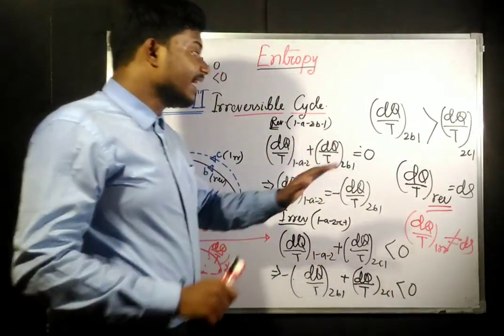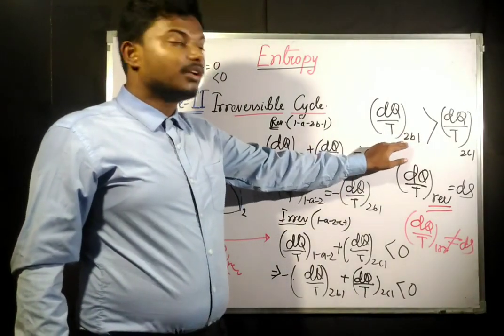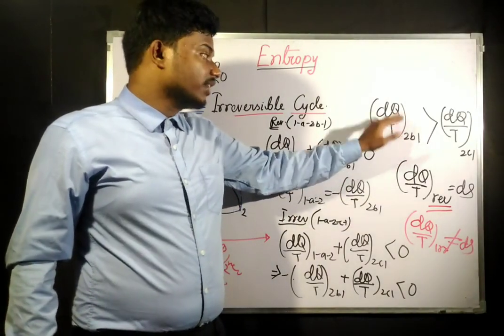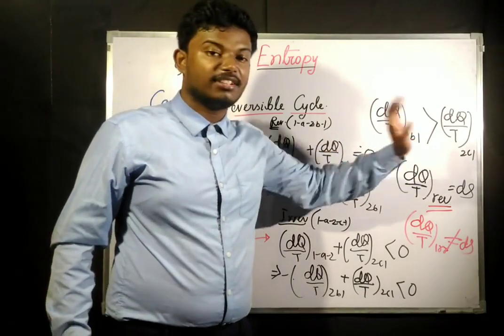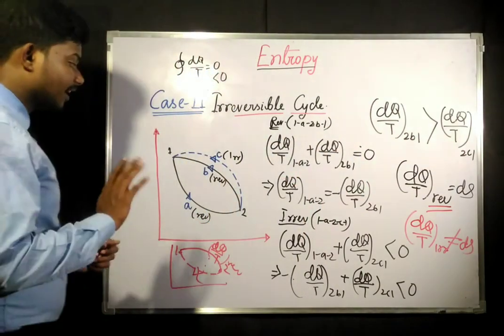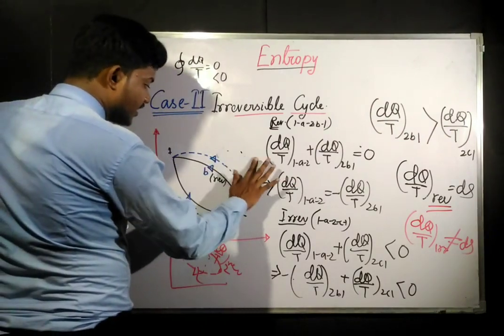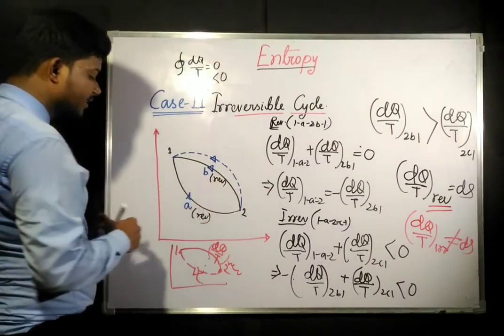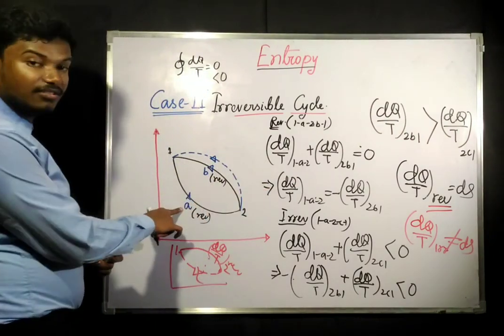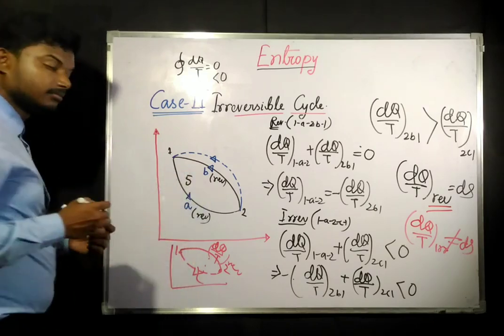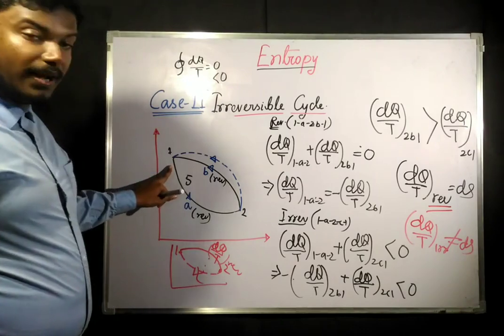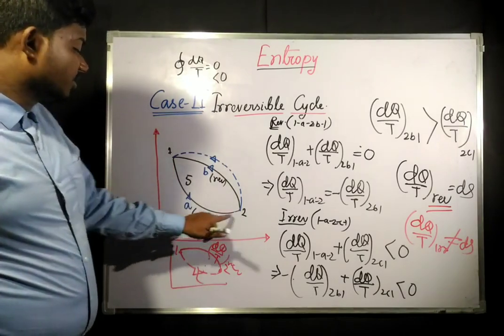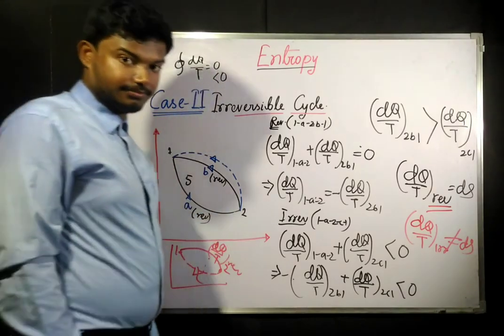Always, the dq by T term, or entropy term, for a reversible process is going to be greater than for an irreversible process. To understand this, let us suppose that the dq by T term for process A is going to be 5.